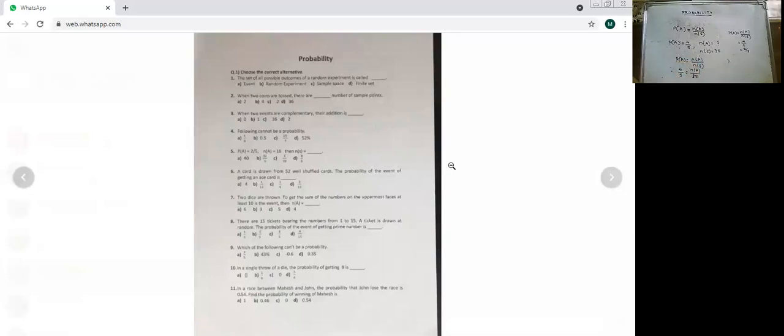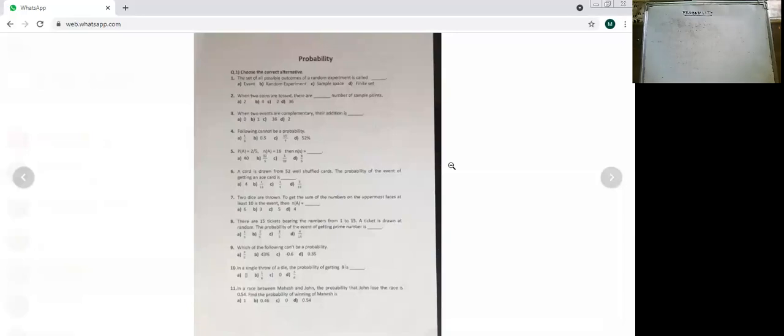Negative ones cannot be the probability. Okay, then this type of sums, probability of a is equal to n of a upon n of s, and they will give you probability, and n of a they may ask you n of s. Or they may give you probability and n of s, and they will ask you n of a.